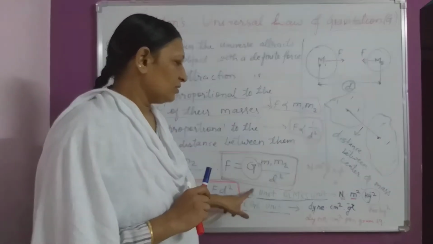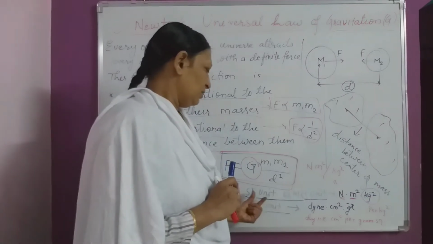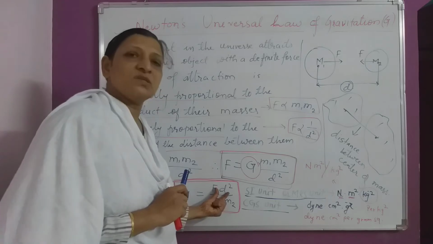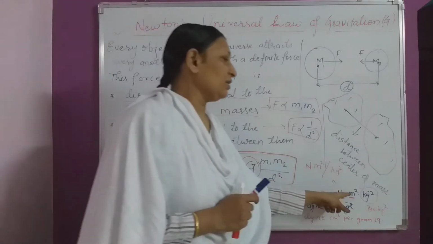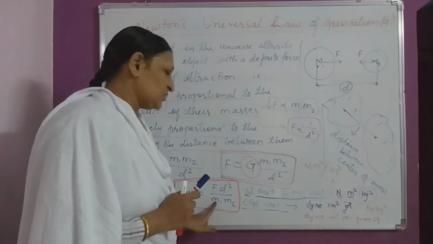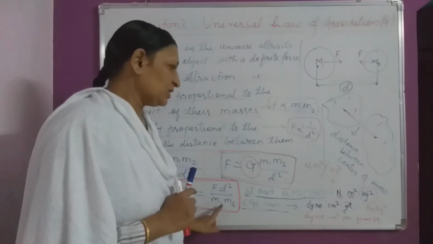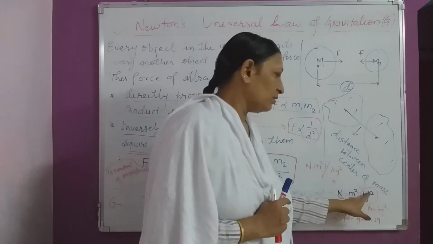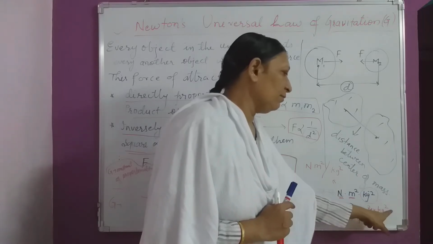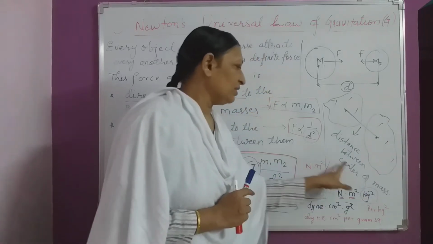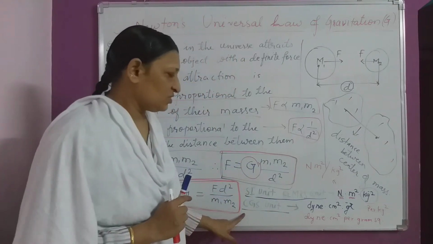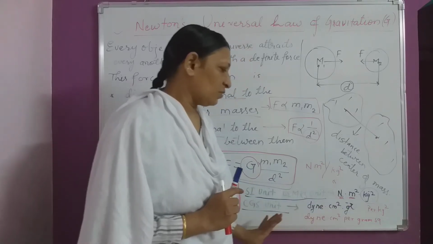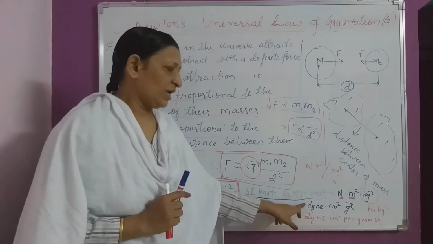Its SI unit, or MKS unit: the unit of force is Newton, the unit of distance is meter, so distance square means meter square. Upon mass, which means kilogram; mass into mass means kilogram into kilogram. So it is Newton meter square per kilogram square. Here power 2 means per kilogram square. You can write it in this way or you can write it this way also. And its CGS unit is dyne centimeter square per gram square. You can read it in this way and write it in this way.